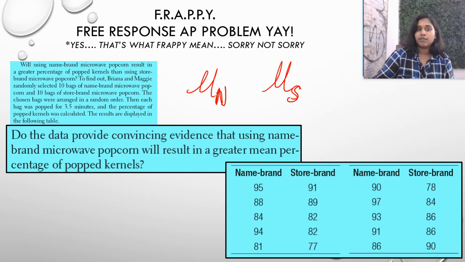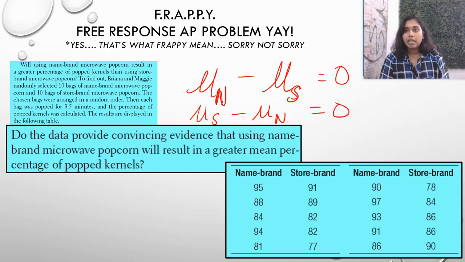So we're looking at that difference, and the null, of course, will be that whatever subtraction we do, whether it's mu of N minus mu of S, we'll talk about that in just a second, no matter what that is, the null hypothesis is going to be equal to 0, right? Because the null would just be there is no difference between the percentage of popped kernels, whether you're doing name brand or store brand. But the alternate is saying that name brand results in a greater percentage.